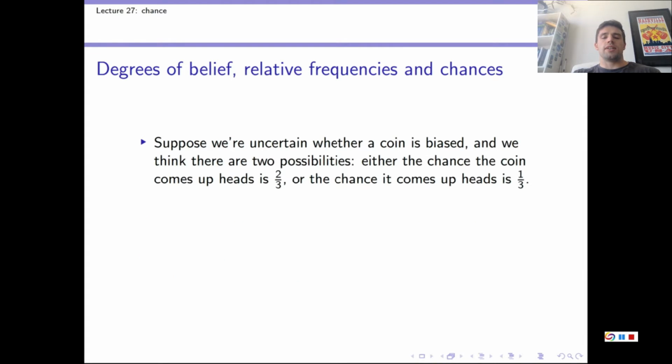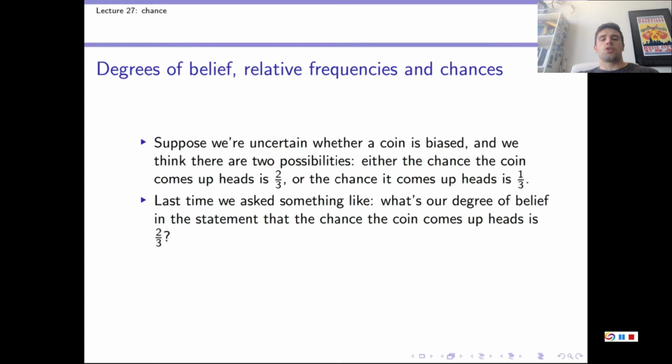So what we're going to do now is dig a little deeper into these things and explicitly tie the three notions of probability together using an example. So let's suppose we're flipping a coin, like in the example from the last video, and let's simplify that example a little. Let's say we're certain that a coin is biased, but we're uncertain about which way. So let's say we're certain that there are two possibilities. Either the chance the coin comes up heads is 2/3, in which case it's biased towards heads, or the chance the coin comes up heads is 1/3, in which case it's biased towards tails. Remember, we're uncertain about which possibility obtains here.